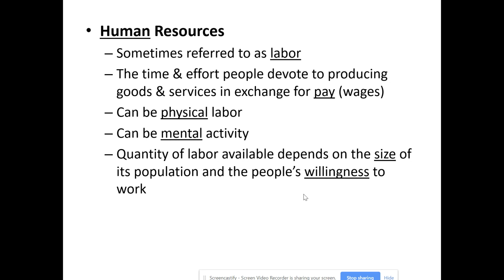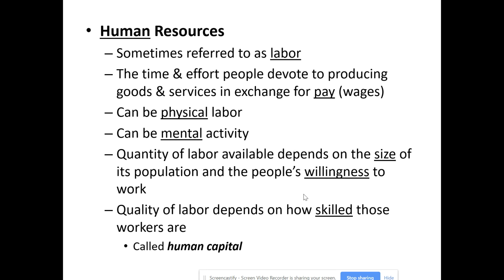Now, the quantity of labor that you have available in an economy depends, one, on the size of the population that economy has available, as well as the people's willingness to work. You have to have a sizable labor force, and the people in that labor force actually need to be willing to work and put in the work to be able to produce goods and services. The quality, though, depends on how skilled those workers are.